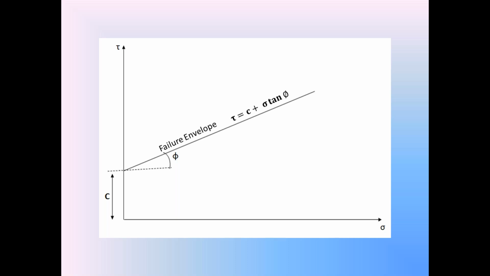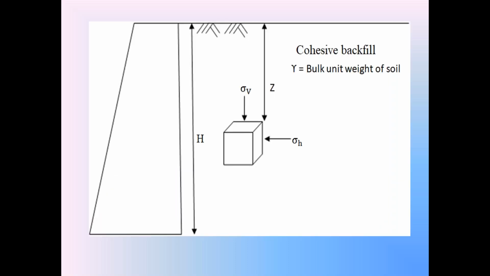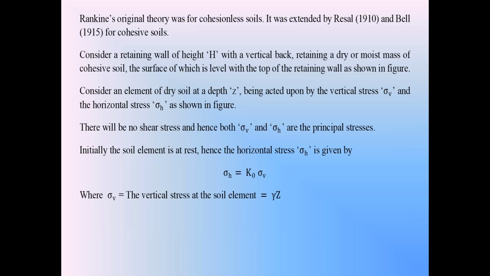So that is the Kosu soils concept by using this failure envelope. With this concept of failure envelope of the Kosu soil, we are going to discuss Rankin's active earth pressure theory if the backfill is a Kosu backfill. We know that in the year 1857, Rankin proposed his earth pressure theory for cohesionless backfill, both the active earth pressure theory and also the passive earth pressure theory for cohesionless backfill.